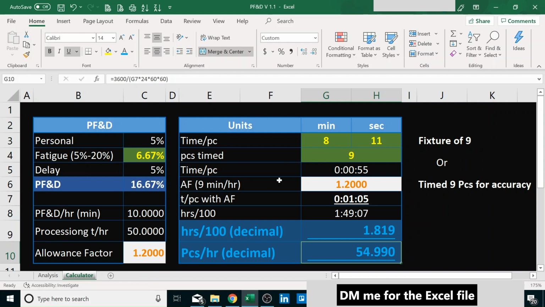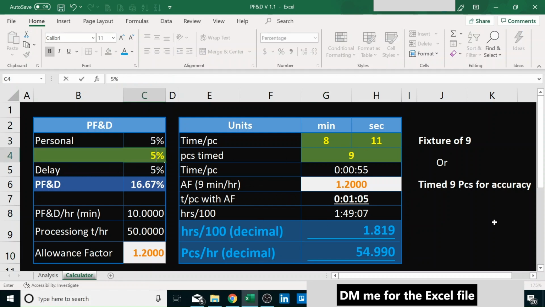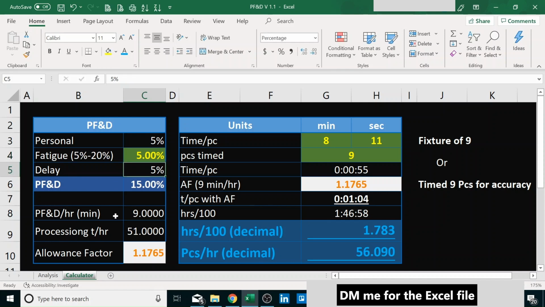We can change any of this. If we say our fatigue has to be 5, so we only have an allowance factor of 9 minutes instead of 10 like before, then all these numbers change. And let's say we don't time 9, we time 10 pieces. So all that changes. That's the way this calculator is built.